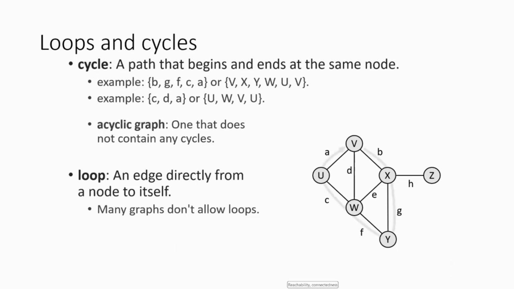For example, it forms a loop here from B, G, F, C, A. We start with B, G, F, C, A for the outer loop, and the inner loop is V, X, Y, W, U, V. We can see another example too: for the outer loop, C, D, A, and it travels from U, V, X, W. We can also travel U, W, V, U, like its own decisions.